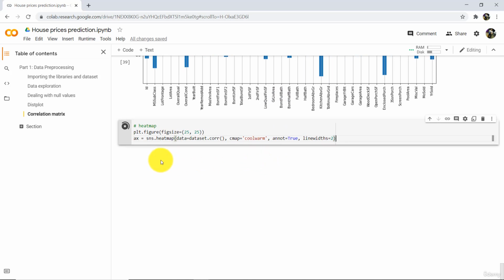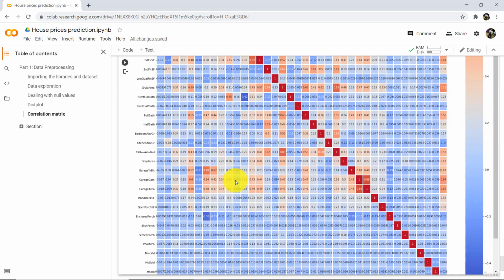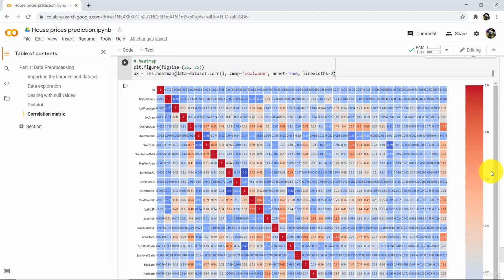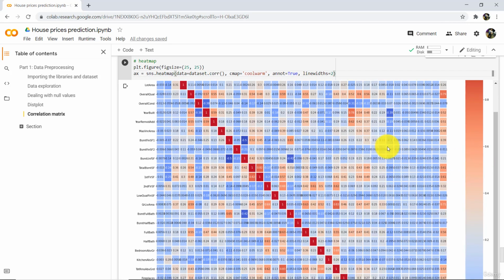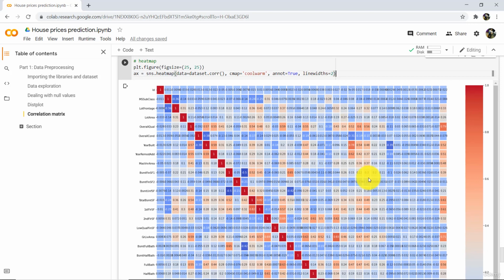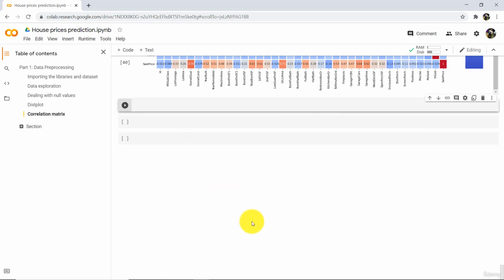It will take a little bit of time because we have a lot of columns. So this is our heat map, and here we have a lot of columns. That's why we are getting this type of heat map. Let us try to understand. Here you can see 0.83, 0.63, 0.52. The darker the color of a cell, the more positively correlated these two variables are. Now add a few cells. Let us try to simplify this.